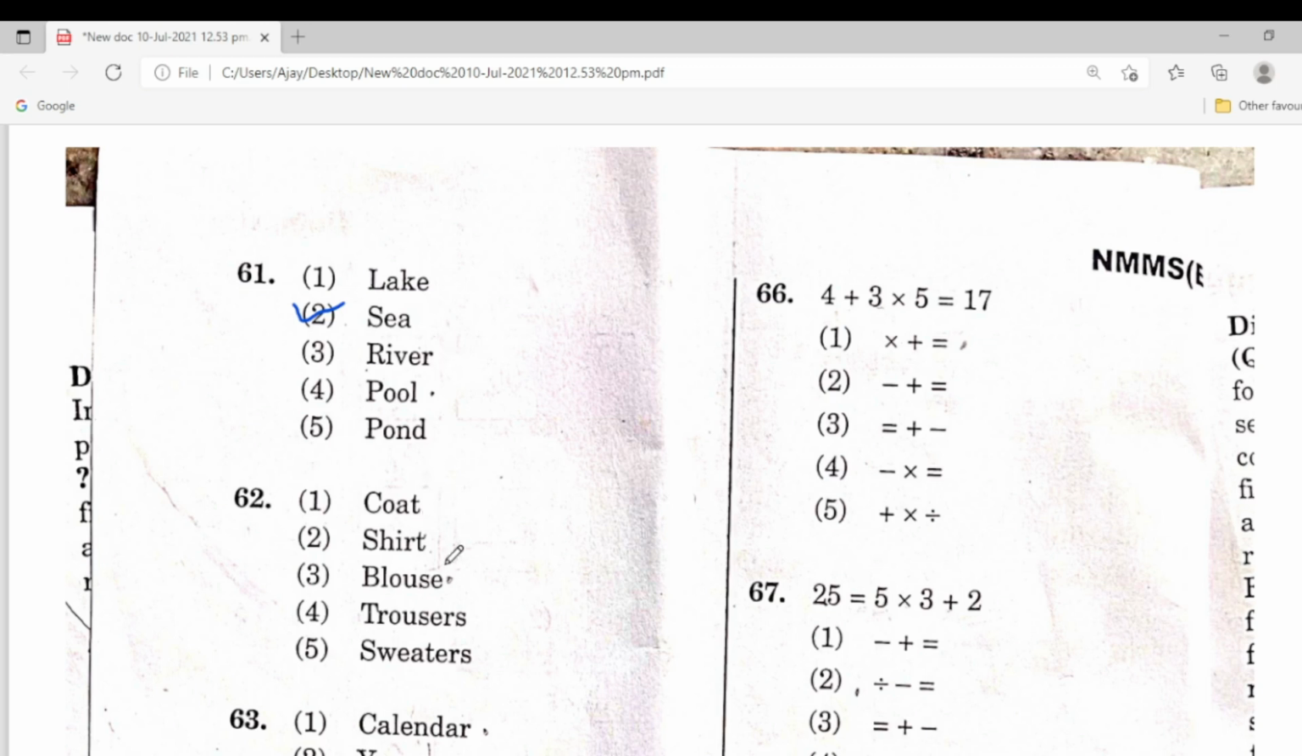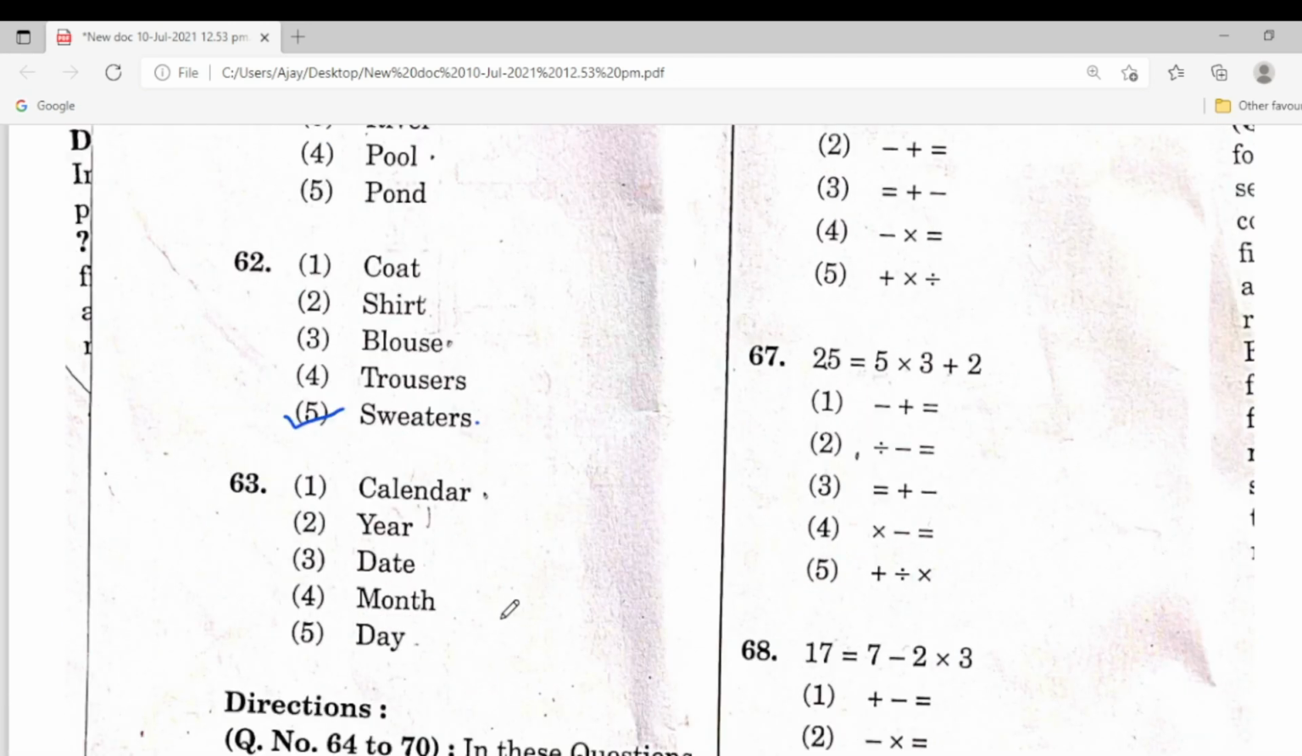62, here is coat, shirt, blouse, trousers, sweaters. So this is the different one. Next one, calendar, year, date, month, day. So in 63, year, date, month, day are the same, but calendar is different. So this is the answer.